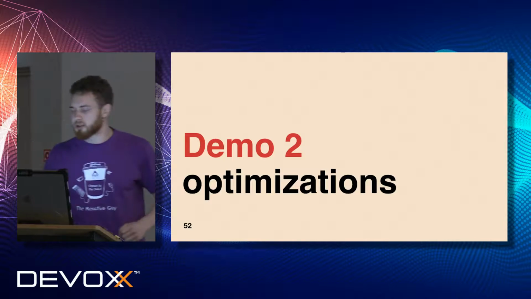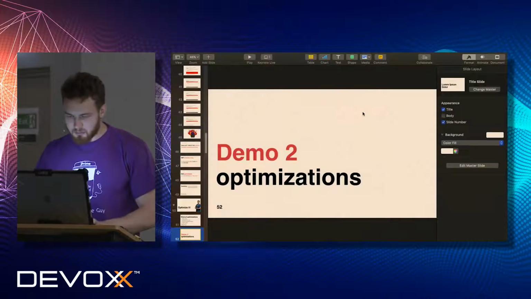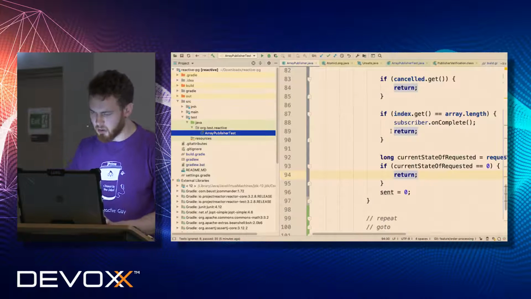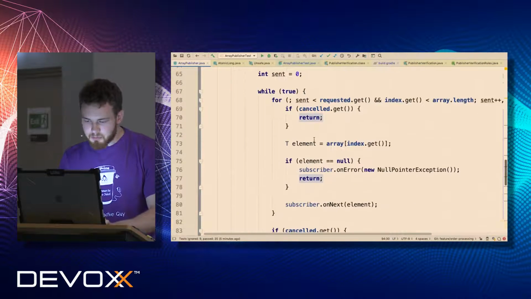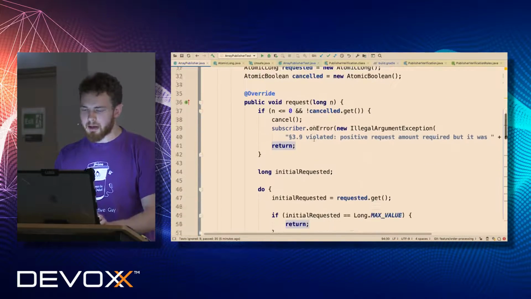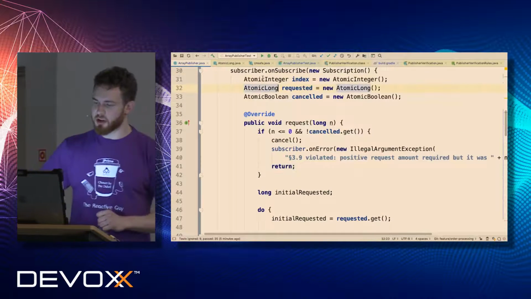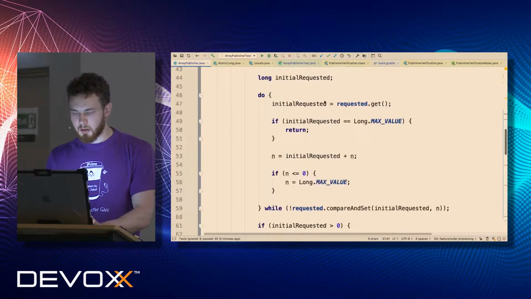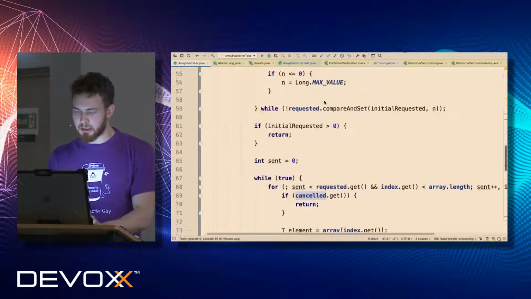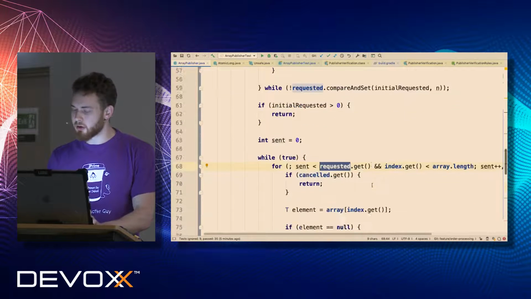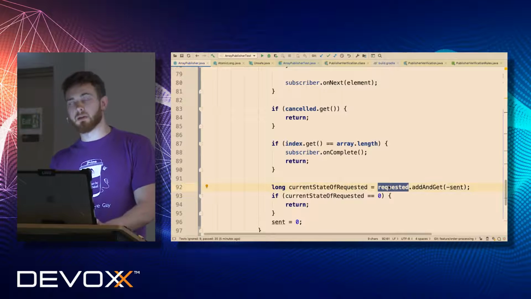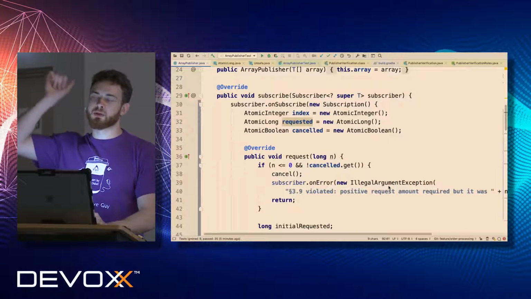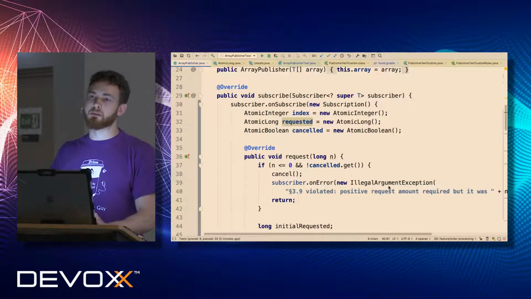All right. So let's turn to our second demo, and let's try to optimize our implementation. So what do we have? Yeah, this is our publisher. We have a few atomic integers here. We have a few accesses to the cancelled field, like there. We have a few reads from the AtomicLong requested here, and we have one write back to this field. So any idea how we can simplify our implementation according to those points of optimization?